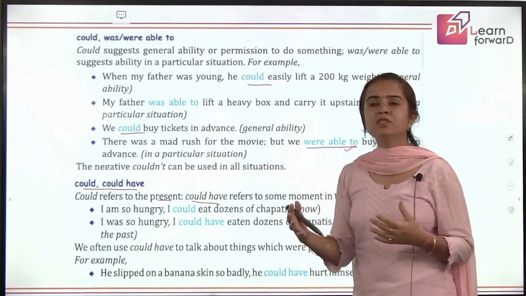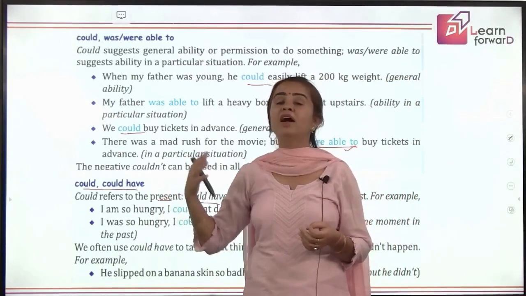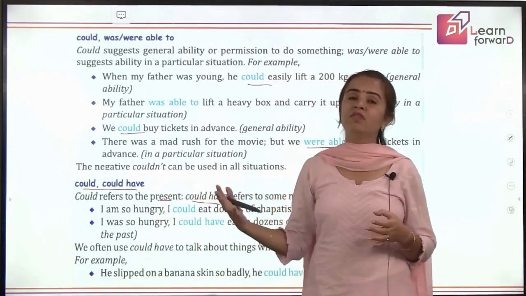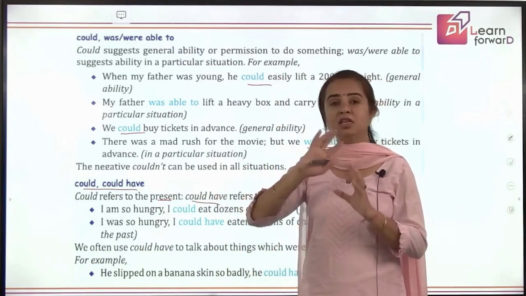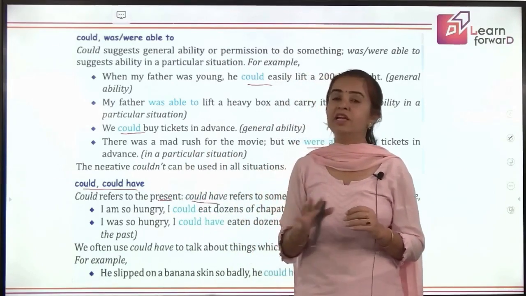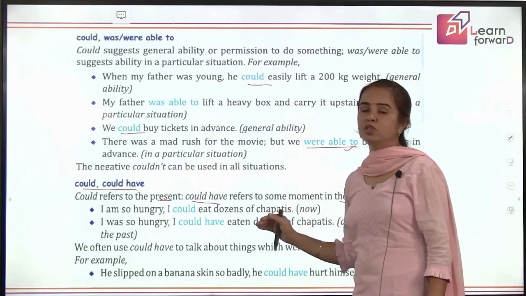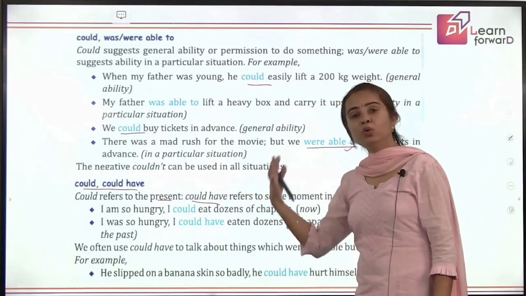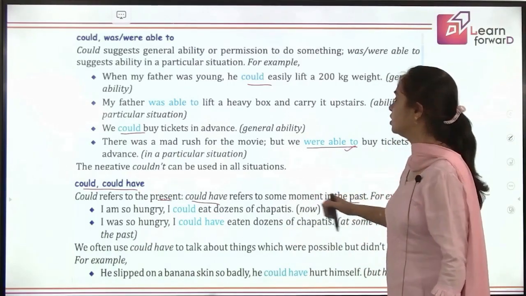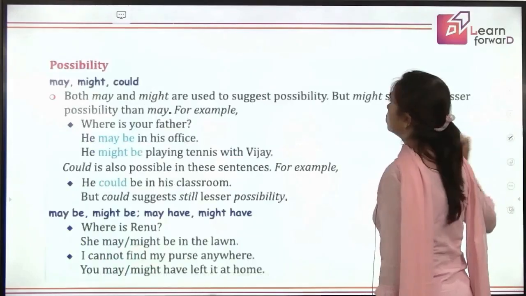Like sometimes you say he had a bad accident, he could have hurt him badly, right? He had a severe accident, he could have hurt. That means the scenario shows he could have hurt, but thank God he was saved. He did not, right? So could have includes that situation also. That means it could have happened, but it did not. Okay, so this is the difference. Could is used in present and could have is used in past.